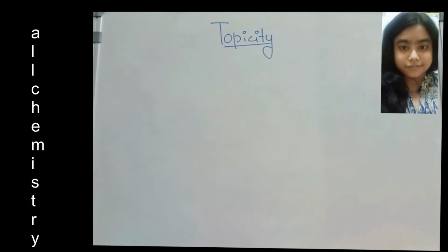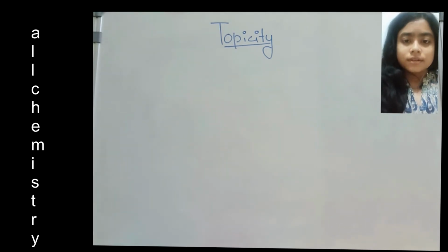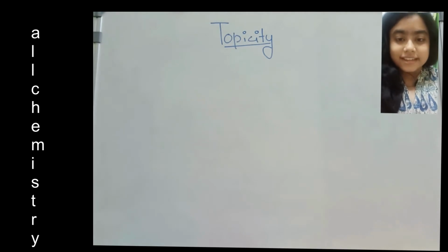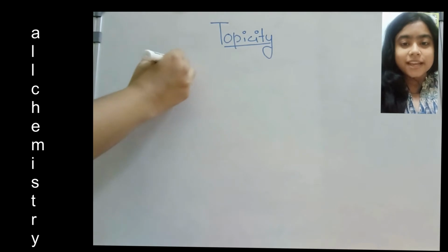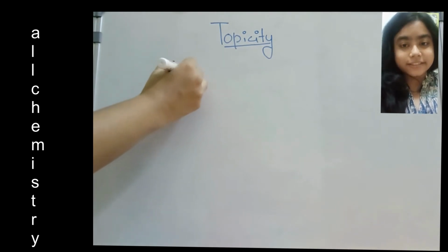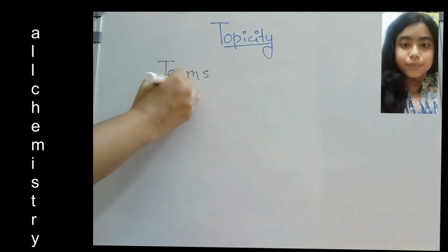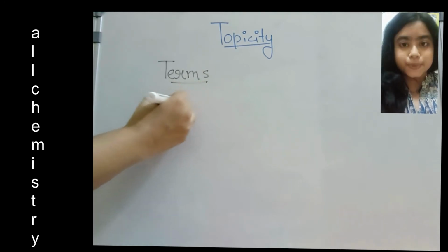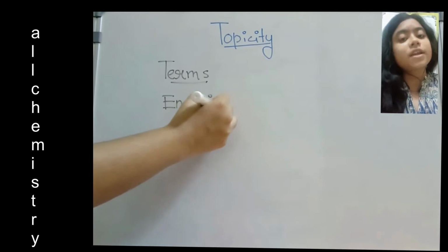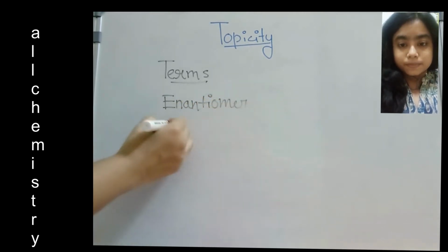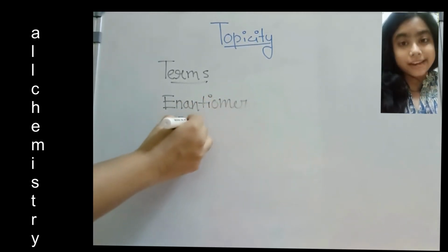Now when we are studying topicity, we have to know some terms. Before knowing topicity, we have to know what an enantiomer is, what a diastereomer is.